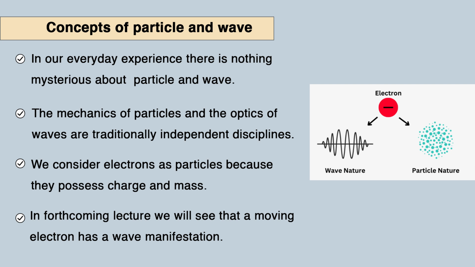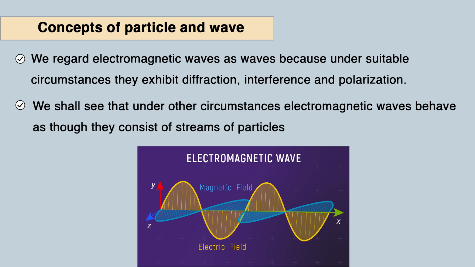We know this, we consider the electron as a particle because electrons possess charge and mass, but in forthcoming lectures we will see that this electron will have wave nature also when the electron is in motion. And we also regard electromagnetic waves as waves which, in suitable circumstances, exhibit different properties like diffraction, interference, polarization. But we shall also see that under other circumstances electromagnetic waves behave as though they consist of a stream of particles. So, what actually is this electromagnetic wave?